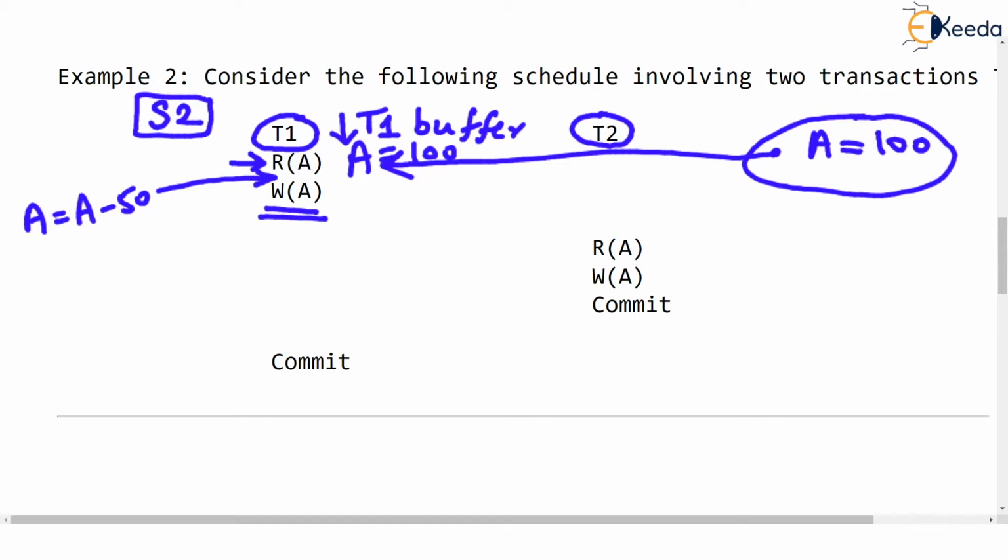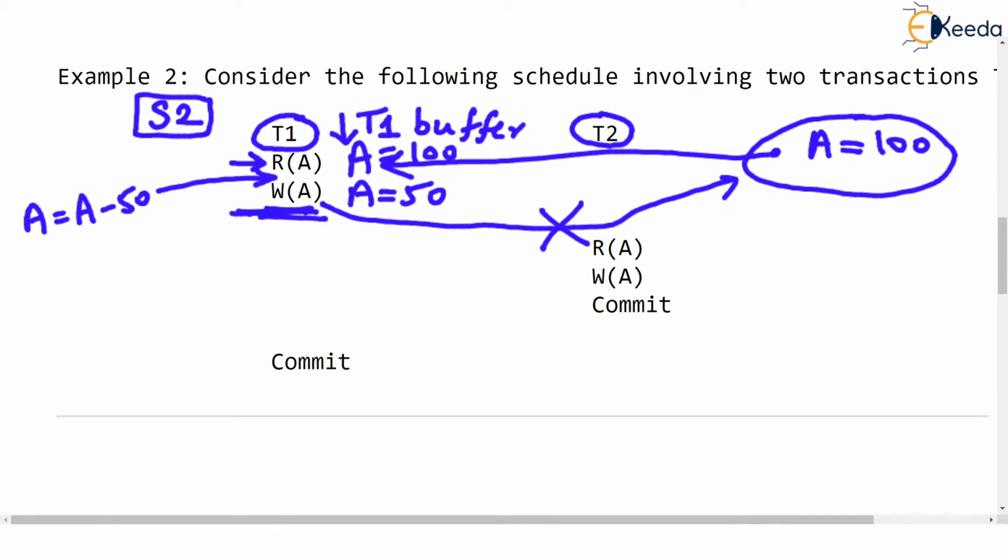Now observe this write operation. Now you might feel that A has become 50. You are correct. A has become 50 and we are writing A. But this write A does not mean that this value of A, which is 50, will be written to the data store. No, not at all. This will be maintained by T1's buffer.